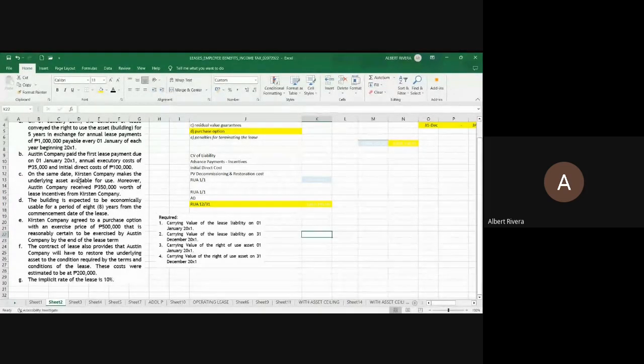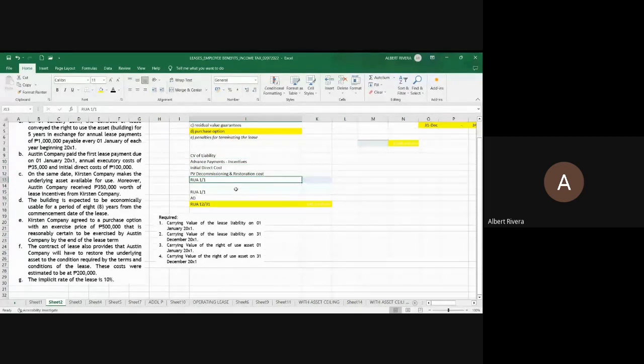On the same date, the company makes the underlying asset available for use. Moreover, the company received 350,000 worth of lease incentive. Again, lease incentive is a reduction to your advance payments in computing for the ROU asset. What if there are no advance payments? Then that should also serve as a deduction in computing for the right of use asset.